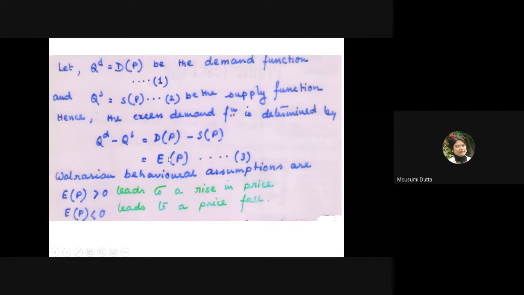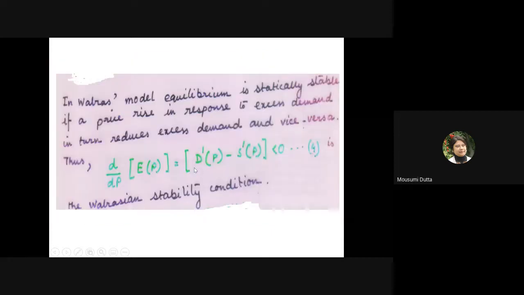So if I take the derivative of the right hand side, I am taking the derivative of the demand equation with respect to P minus the derivative of the supply equation with respect to P. So E'(P), or dE(P)/dP, is equal to D'(P) minus S'(P). So this has been written here.